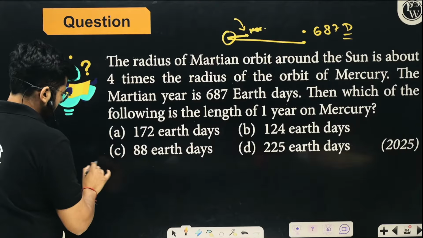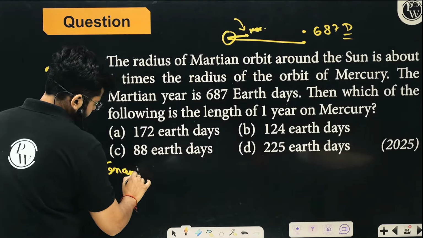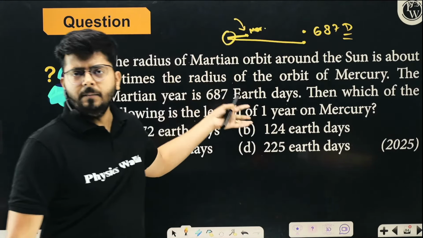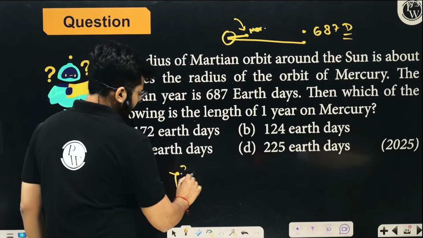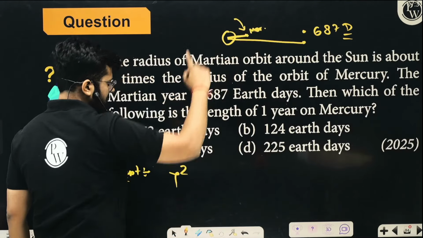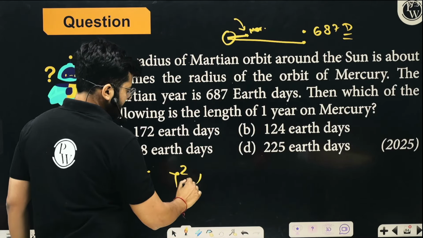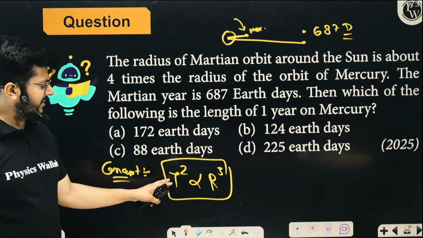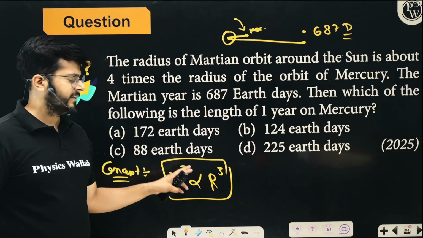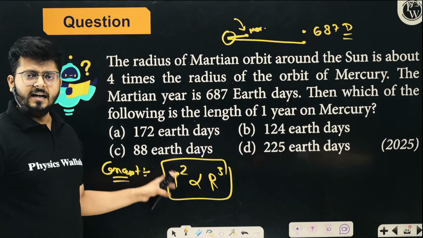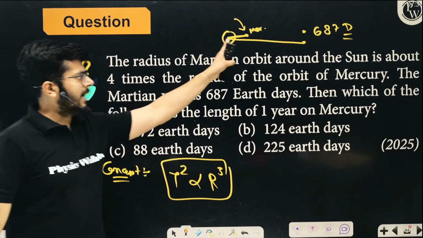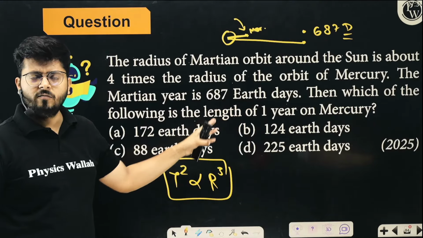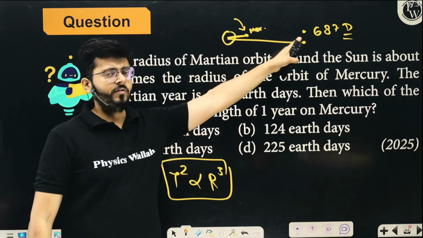So the concept is the same. The planets which are further will definitely take more time. But Kepler said that the relation for the time period of a planet is this: if the planet is at a distance r from the sun, then the time taken to revolve around the sun, T squared, the square of the time period, is proportional to the cube of the radius, right?